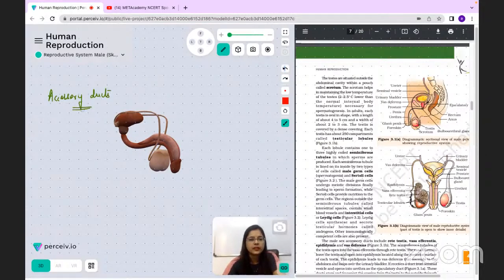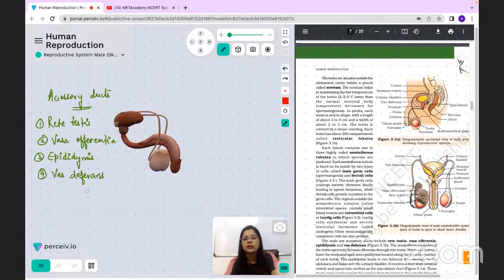All right, so there are basically 4 accessory ducts. That is rete testis, which will come directly from the testis. Then there is vasa efferentia, then epididymis, and vas deferens. So these 4 ducts are found in the male reproductive system. Now we will see where they are present.